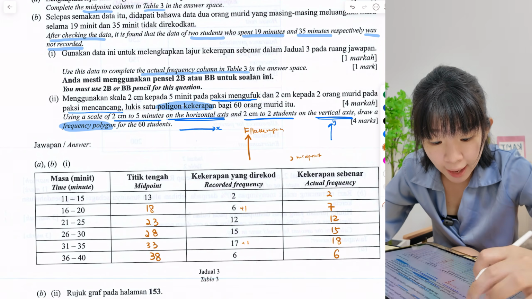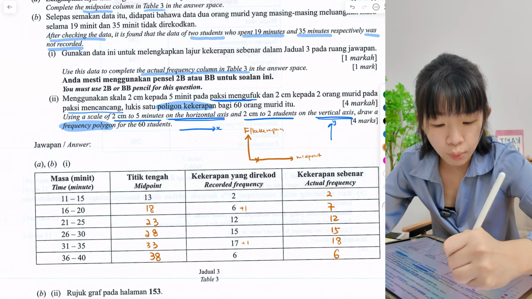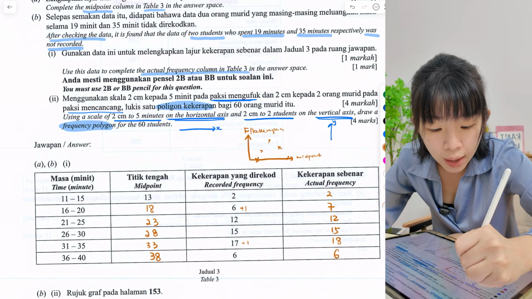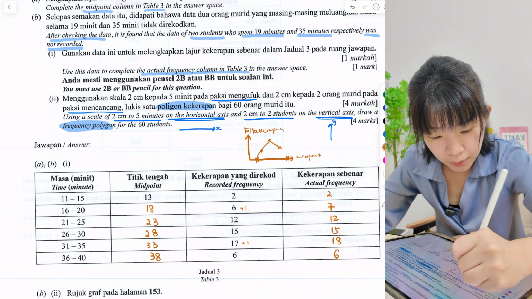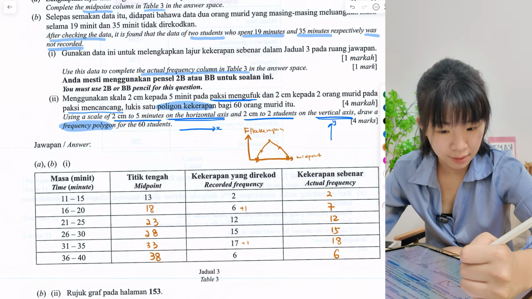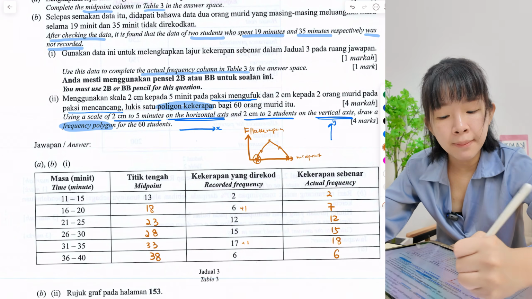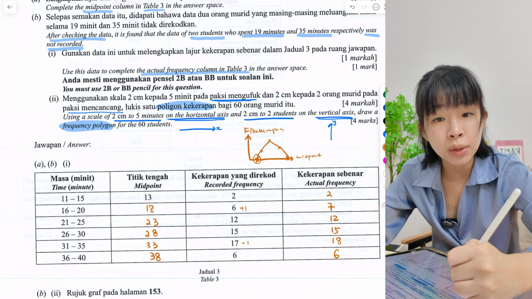So the first point must be on the x-axis. Then we plot. The last one must also be on the x-axis. Then we use a ruler and join them up. So this is called a frequency polygon. Now, since the first one must be on the x-axis, the frequency must be 0.